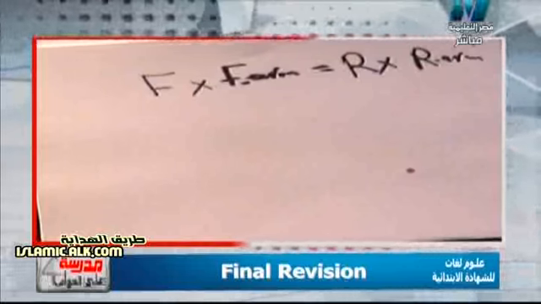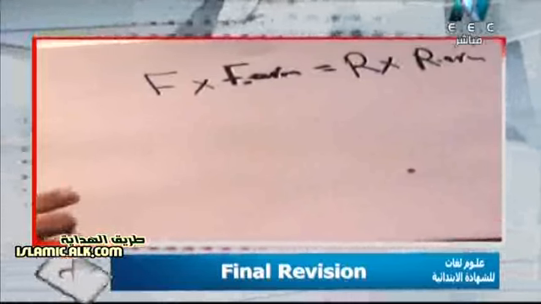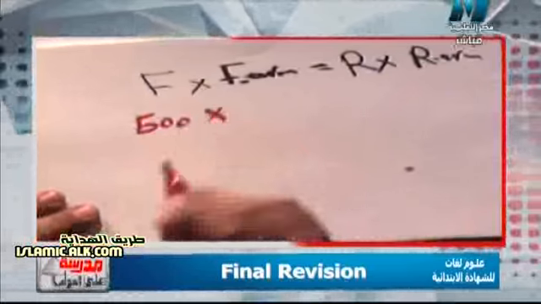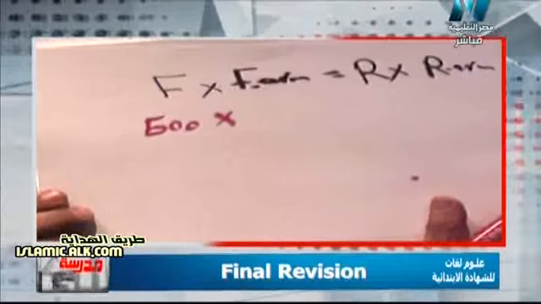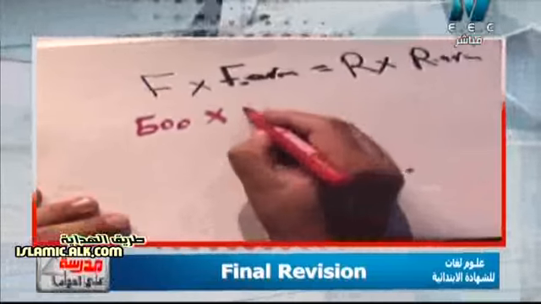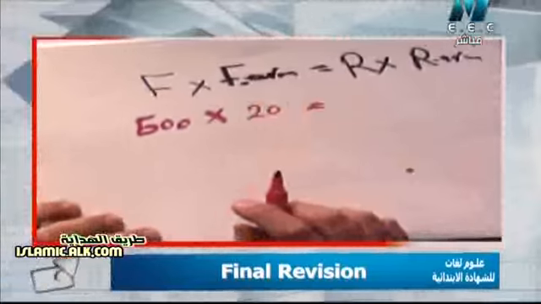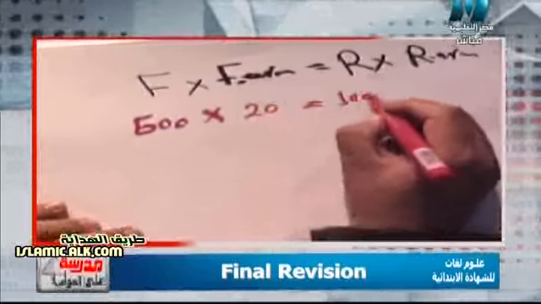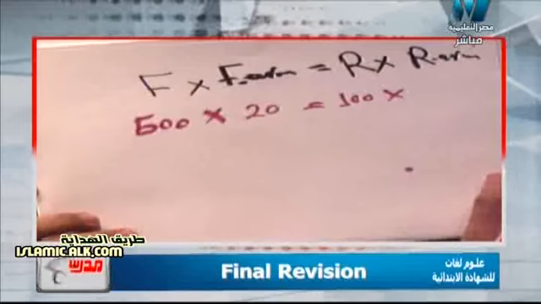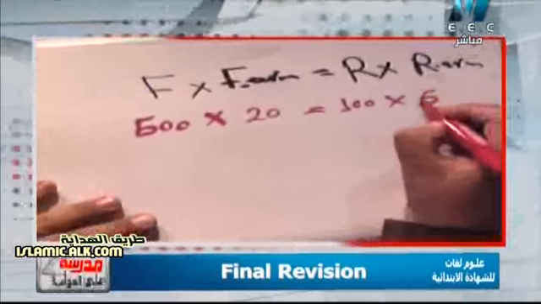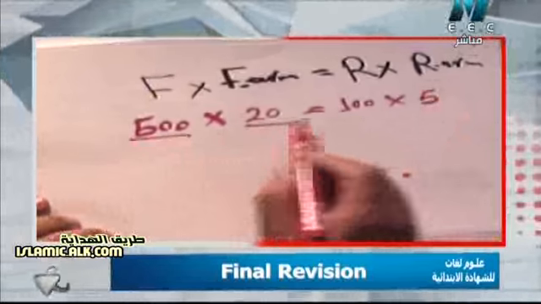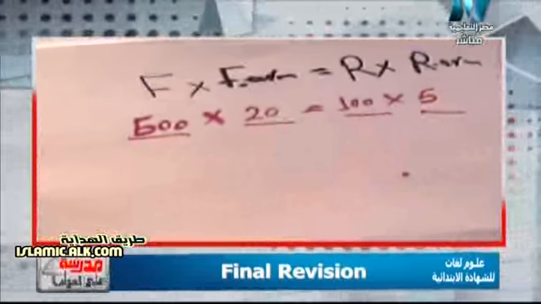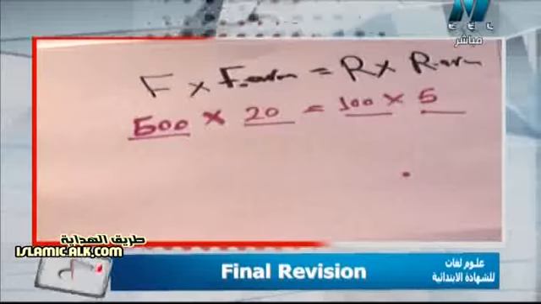So we can find the values. A lever is affected by 500 Newton force. So here is 500 Newton by, and its arm is 20 meters. So here is 20 meters, the effort force arm. And also is affected by 100 Newton resistance, and its arm length is 5 meter. Okay? So here I have 4 values. So what is the question here? I want to know if this lever is balanced or not.